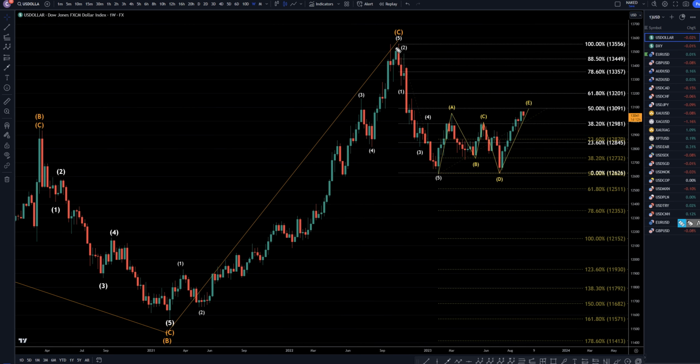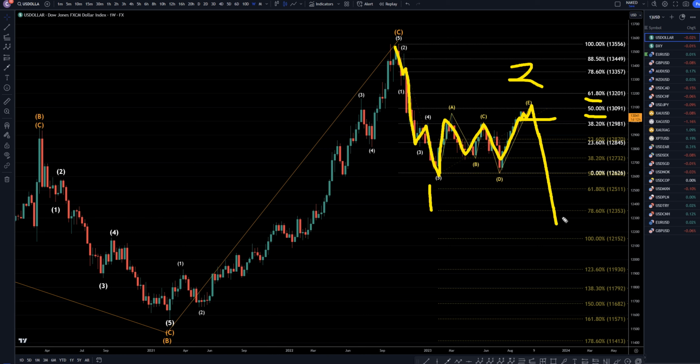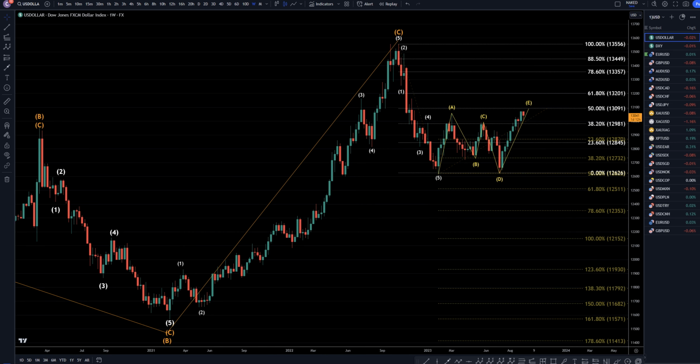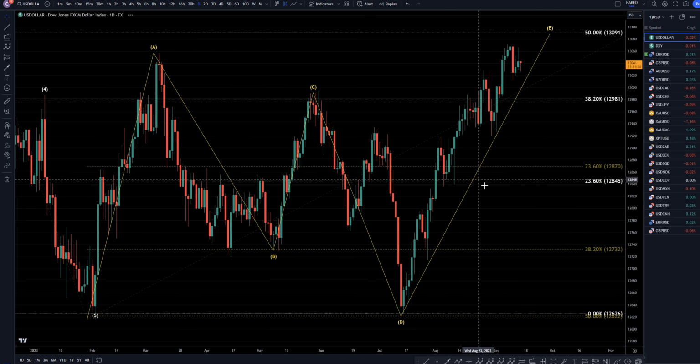On the dollar index, I still think that this move down right here is a trend, most likely a wave 1. I think this is like an A, B, C, D, E, and I do believe that this wave E is probably not over yet. I still think it's going to go up to one of these fib levels before it makes a bounce. A big impulsive move down, a break of structure on the solar time frame, showing that the wave 2 is over, and probably the continuation of the downtrend for a wave 3. So let's keep going down to the daily time frame.